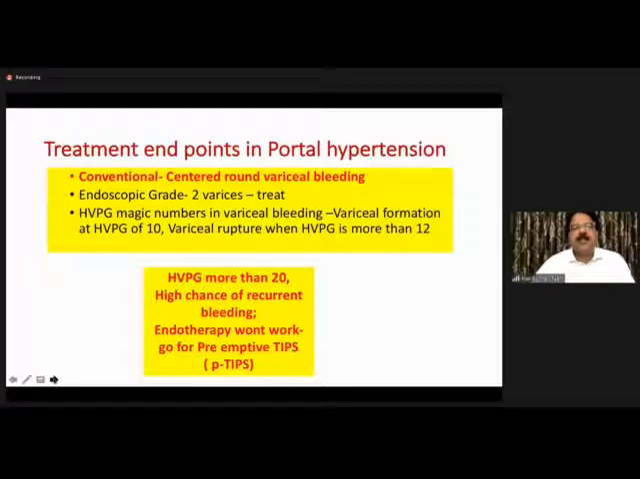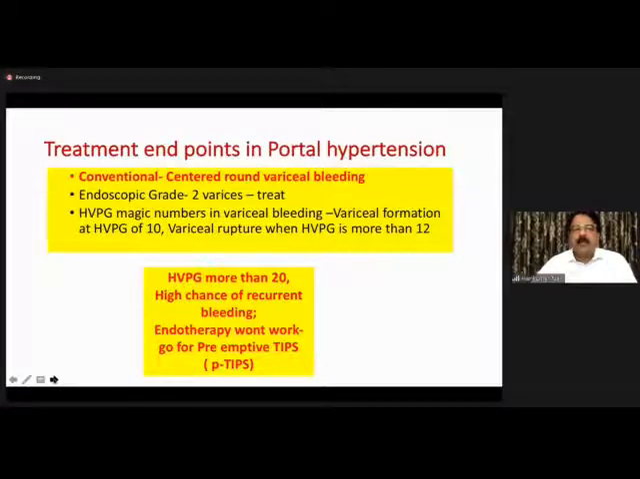As I mentioned, portal hypertension mostly used to center around variceal bleeding. Endoscopy graded the varix and then we treat. But we also knew that there are some magic numbers when it comes to HVPG, whereby at 10, hepatic vein pressure gradient, varices start forming. At 12, hepatic venous pressure gradient, varices might rupture.